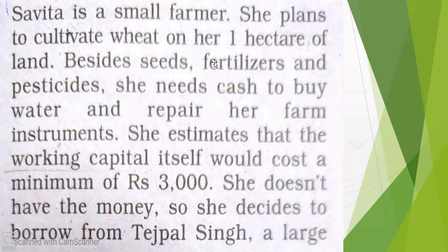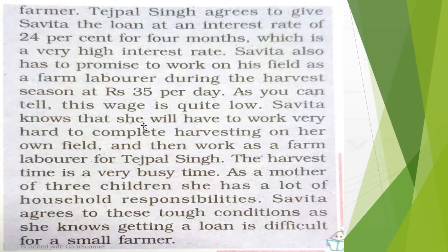As I have already told you, they can borrow from a large farmer, money lender or trader. So Savita goes to Tejpal Singh, a large farmer. He says that yes, I will give you the loan amount, but the rate of interest is very high. It is 24% for 4 months.